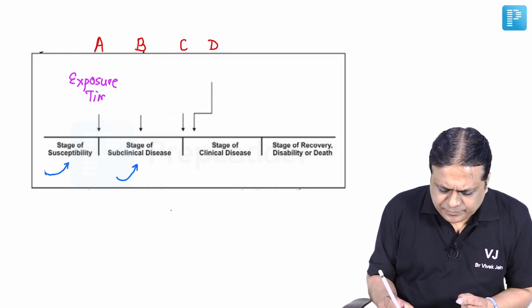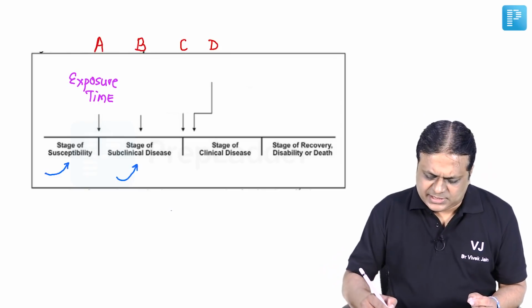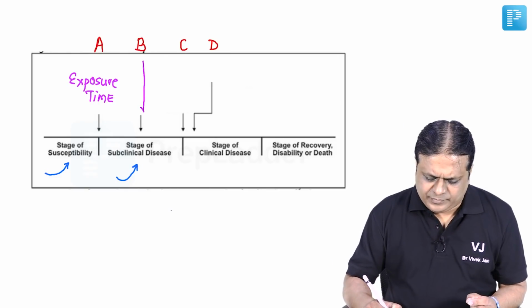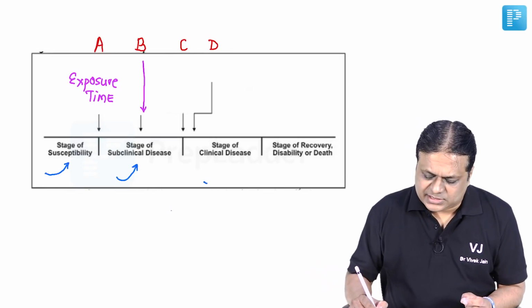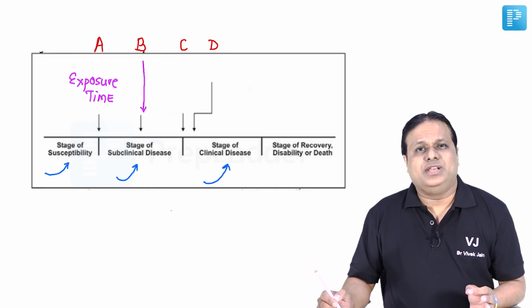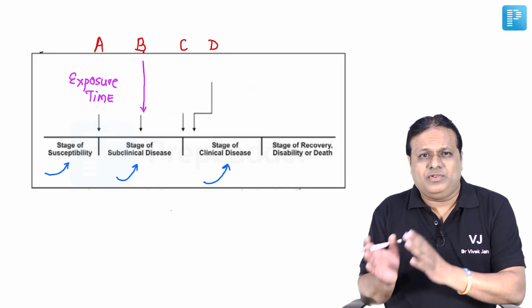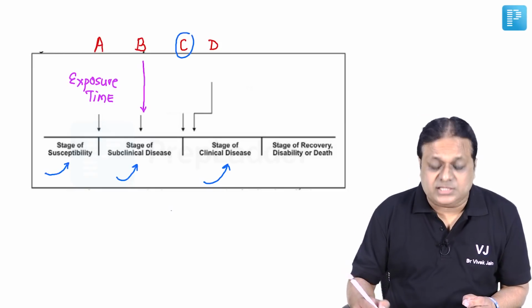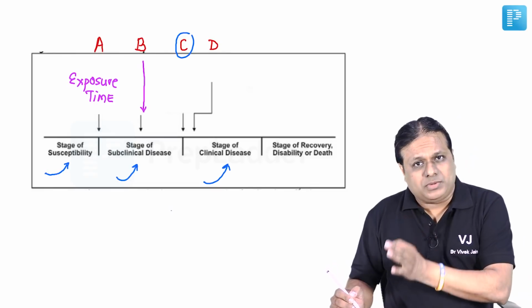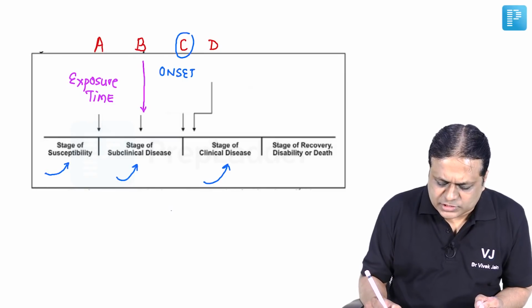So, point A is exposure time. Point B is the stage of subclinical disease, and the third part is stage of clinical disease. So when subclinical will turn into clinical, very right, this point number C which was asked in the exam is a point between subclinical and clinical. So this will be very right, onset of symptoms.